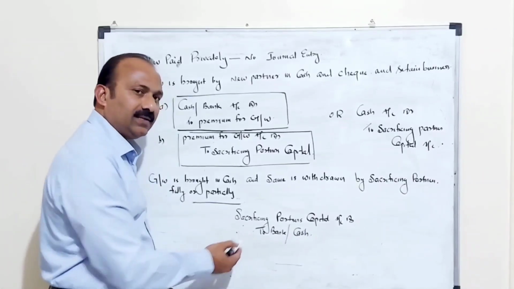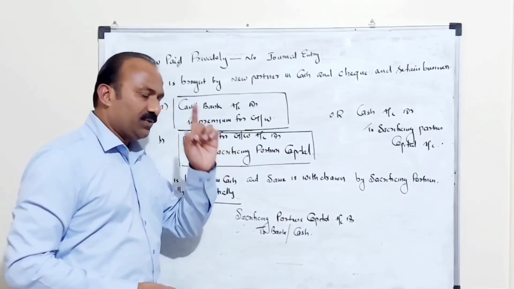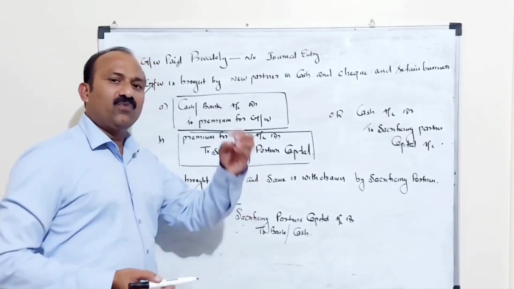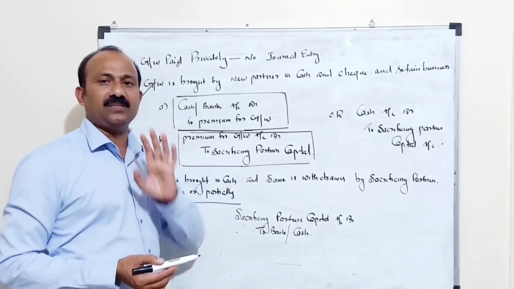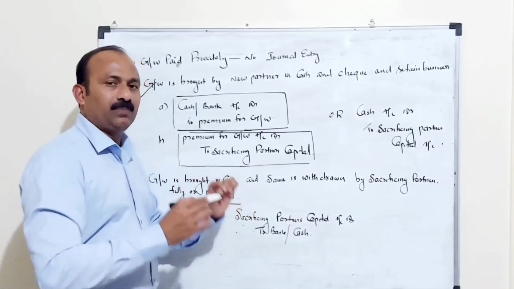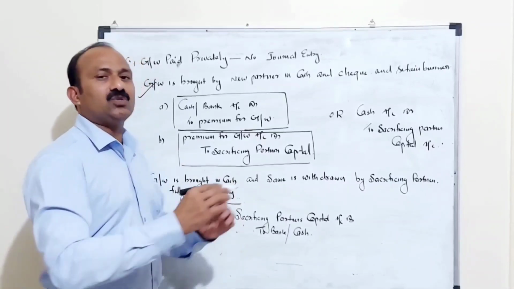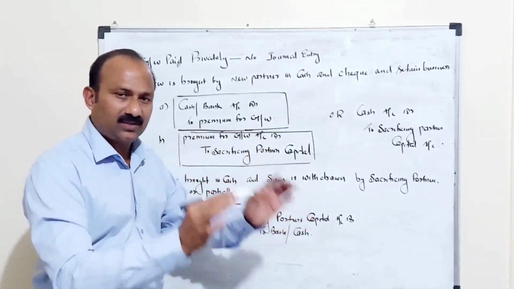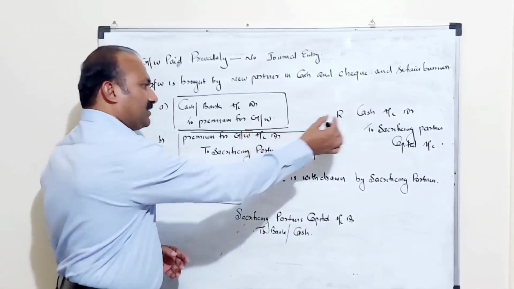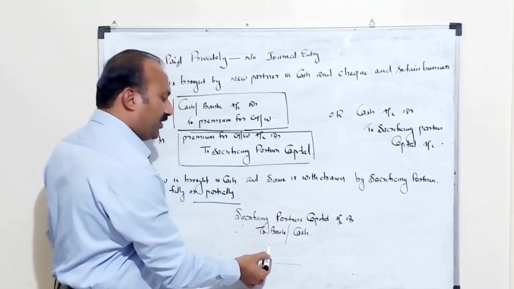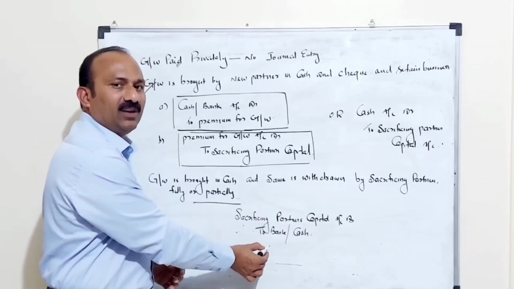While passing this entry, you should remember one point. You have to clearly check the question. Sometimes the question will say fully withdrawn by the sacrificing partners. If it is fully, just pass the opposite entry. If it is partially or 50%, you have to take only that part. So instead of passing these two entries, you can pass one entry, and in the same model you can reverse the entry for the withdrawal also.